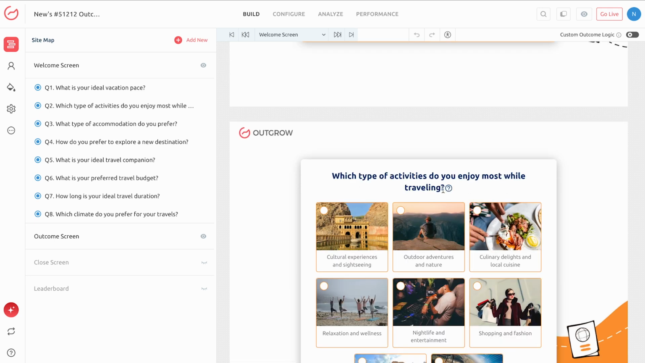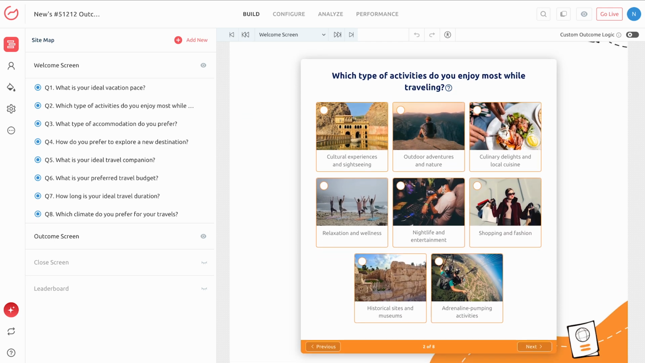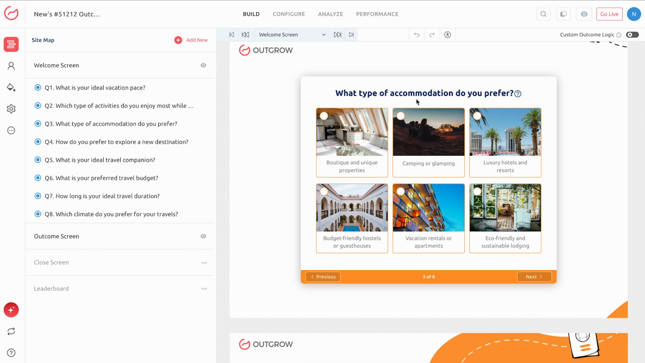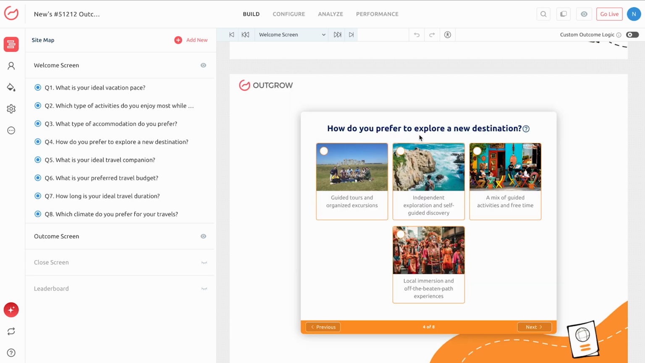Question 2. Which type of activities do you enjoy most while traveling? Cultural experiences, outdoor adventures, culinary delights, relaxation and wellness, and more. Question 3. What type of accommodation do you prefer? Boutique properties, camping or glamping, luxury hotels, budget hostels, vacation rentals, eco-friendly lodging. Question 4. How do you prefer to explore a new destination? Guided tours, independent exploration, a mix of both, local immersion and off-the-beaten-path experiences, and so on.